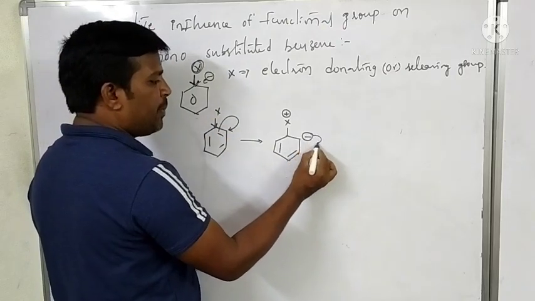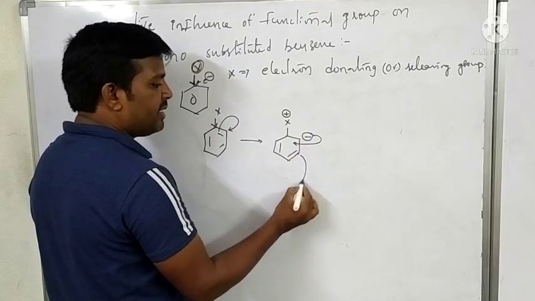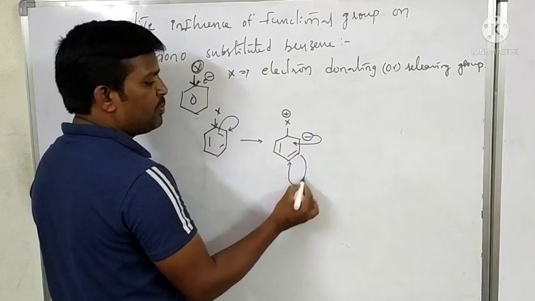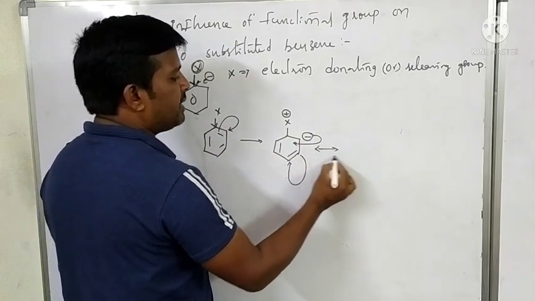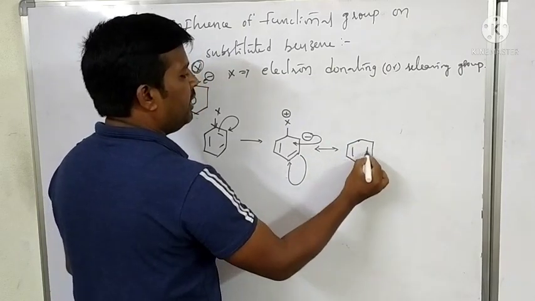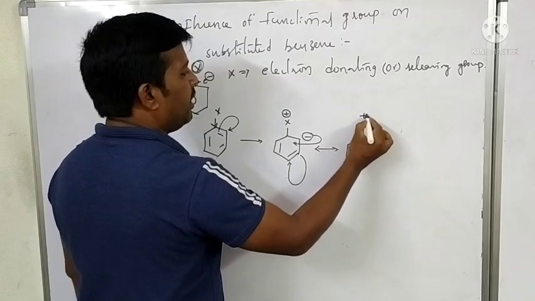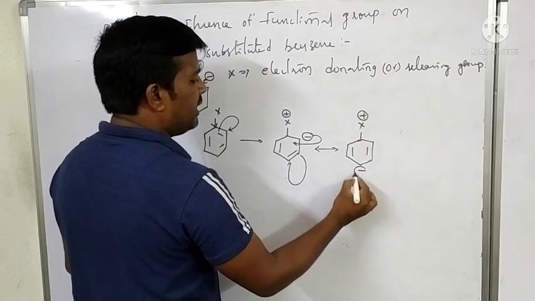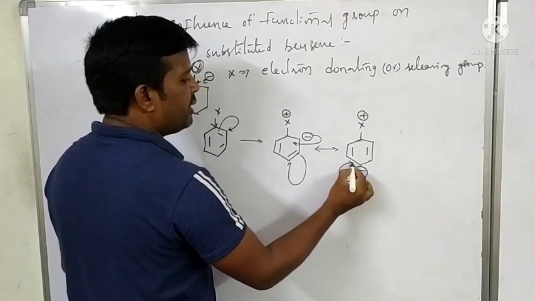Immediately, this participates in resonance and this bond shifts like this. Therefore, X gets a positive charge and here there is a negative charge. This bond shifted like this.